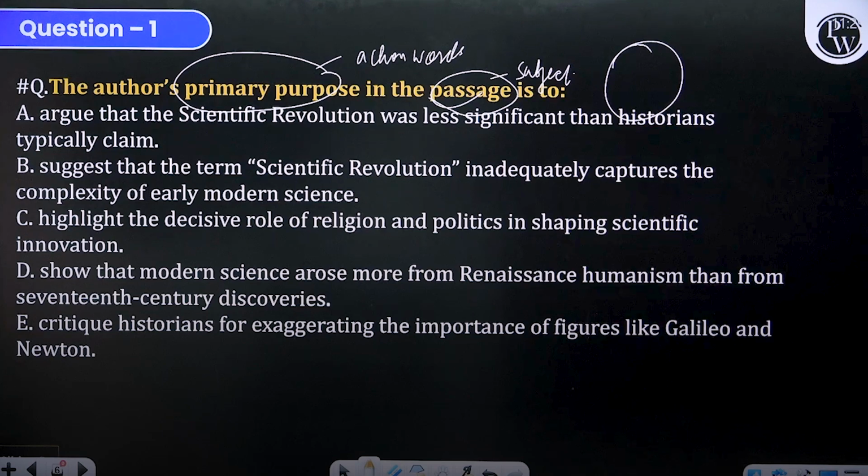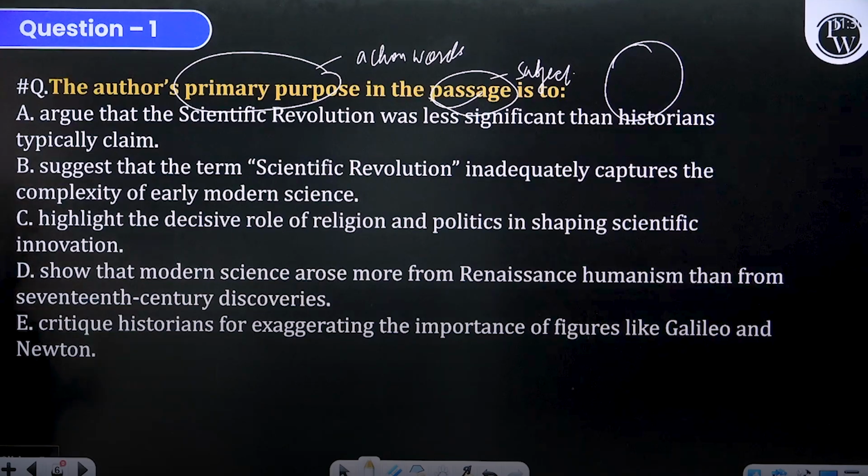Coming to D, show that modern science arose from Renaissance humanism, that from 17th century discovery. Now, the idea has been floated, but again, it's a narrow statement. It is not holistically covering the essence of discussion. Critique historians for exaggerating the importance of figures like Galileo and Newton. Now, the exaggerating idea is not floated anywhere.